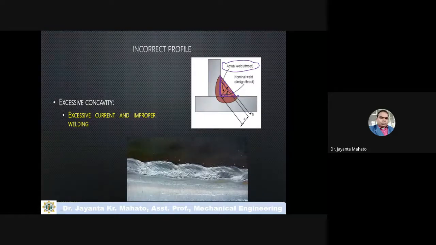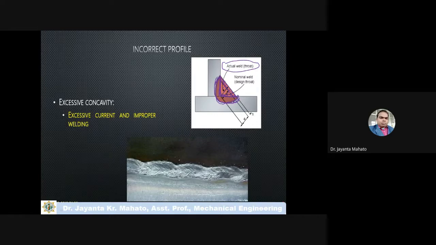But due to operator skill, high current supply and improper penetration of the electrode, this occurs like that. Means this amount of extra weld material is the extra weld zone.